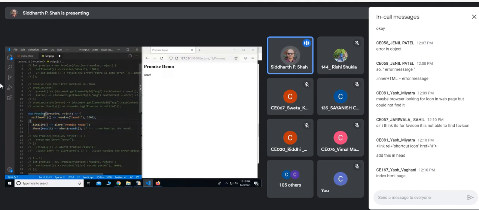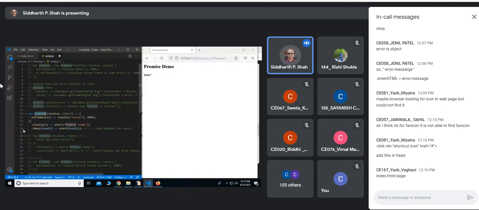What we are doing, we are creating a new promise object, and it is again doing the same thing. After 2 seconds, it will call resolve. So basically, it's a successful promise. And then on this promise object, we are calling finally. It is not necessary that finally should be called only at the end. You can call it before also. And what this finally does, it simply puts some alert message.